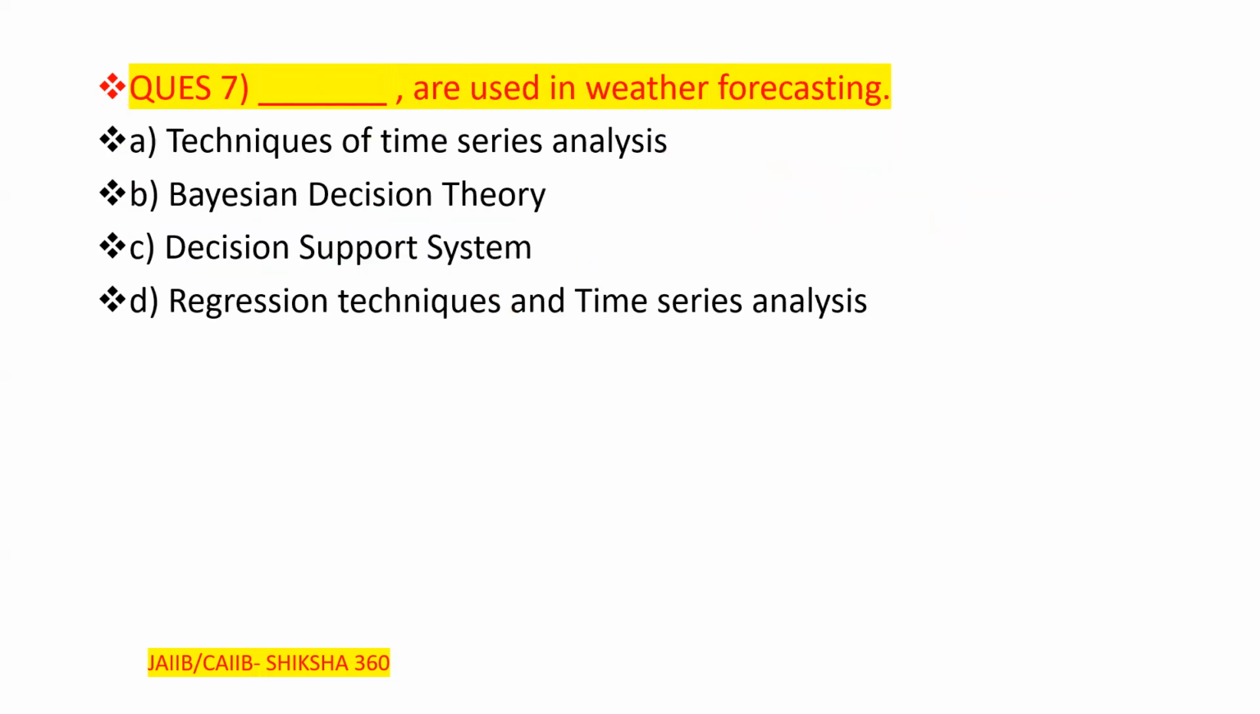Now move to the next question, question number 7. Very, very important. In weather forecasting, they tell us whether tomorrow, or after 10 days, there will be rainfall or not. So which technique are they using here? The options are time series analysis, Bayesian decision theory, decision support system, and regression techniques and time series analysis. Clear? Regression techniques and the time series analysis.